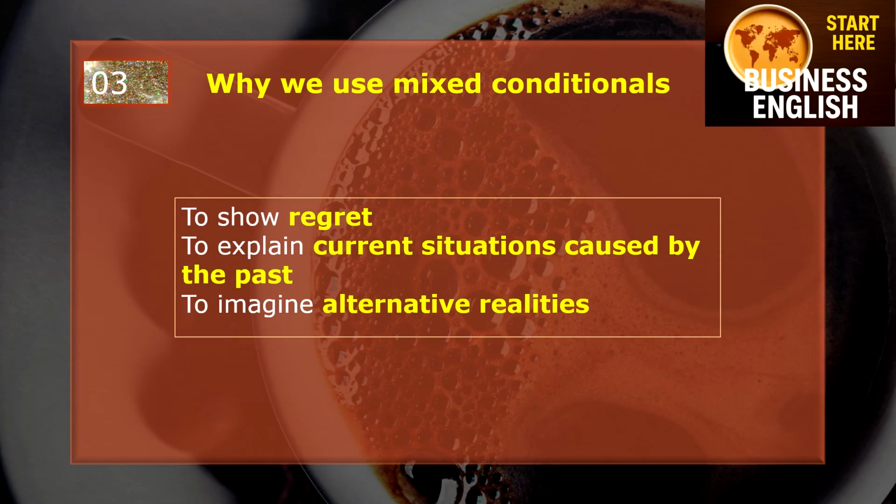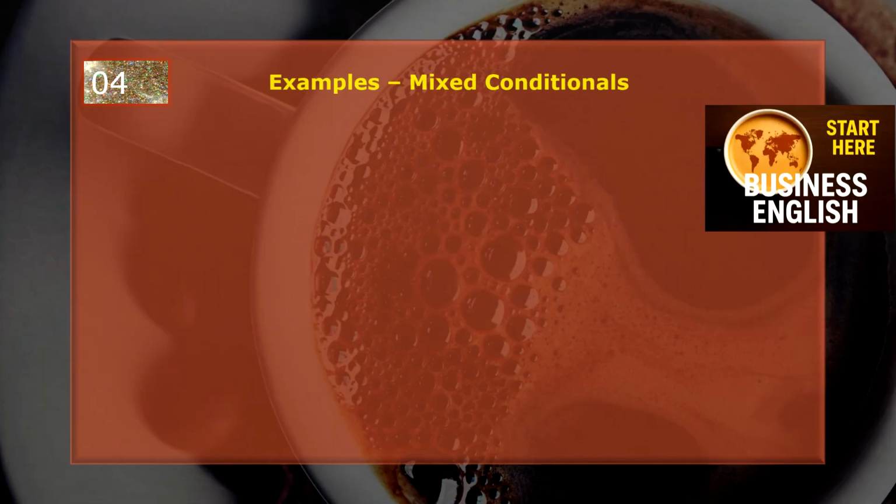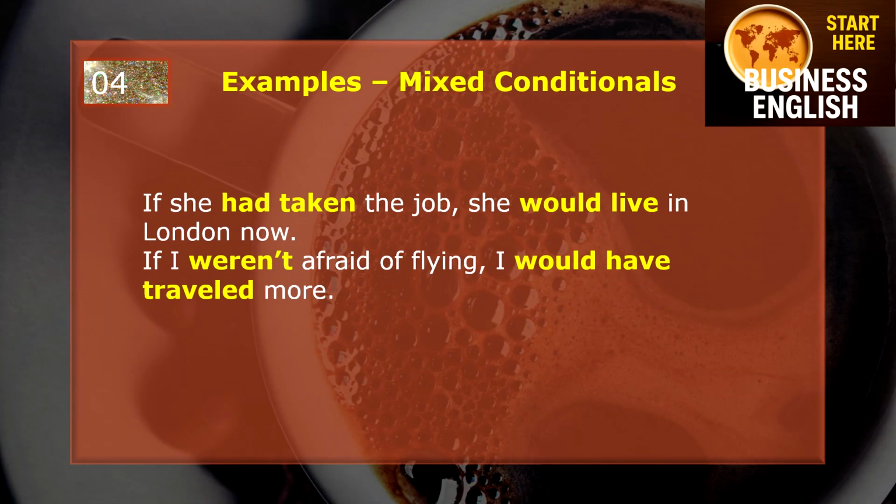So now, why do we use mixed conditionals? To show regret, to explain current situations caused by the past, or to imagine alternative realities. And now, examples of mixed conditionals. If she had taken the job, she would live in London now. If I weren't afraid of flying, I would have traveled more.